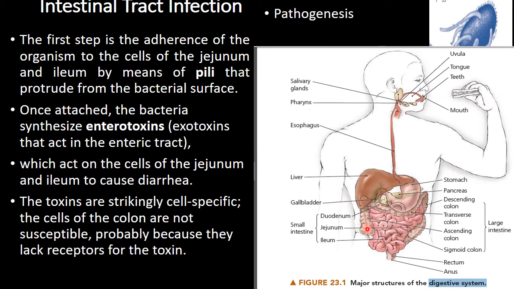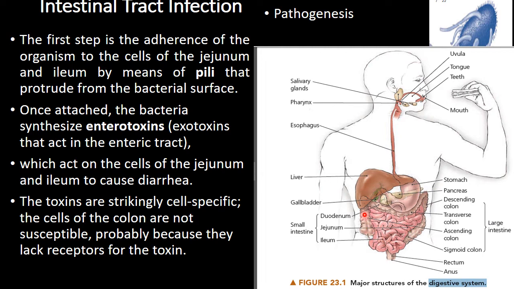After the attachment, the bacteria release the exotoxin called the enterotoxin that acts in the enteric tract. What happens when they excrete the exotoxin? They act on the jejunum. This is the jejunum and this is the ileum.